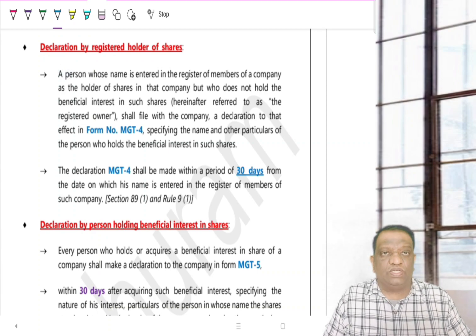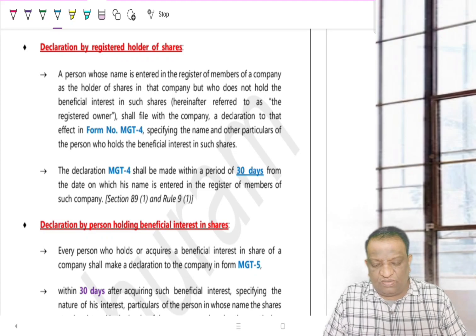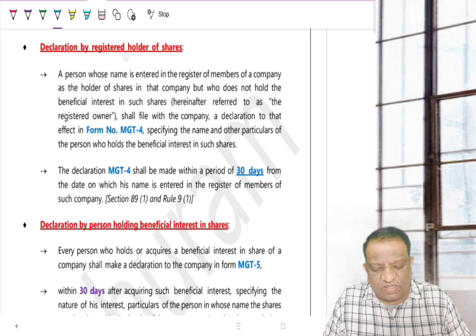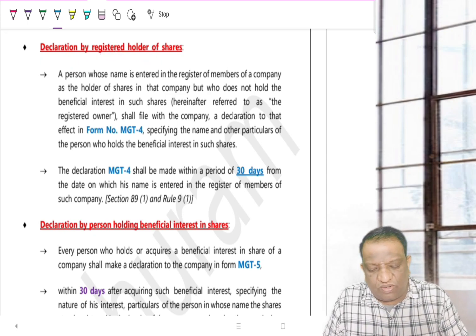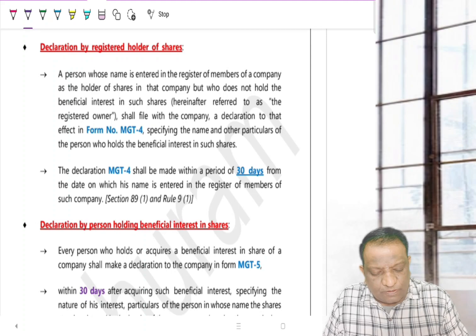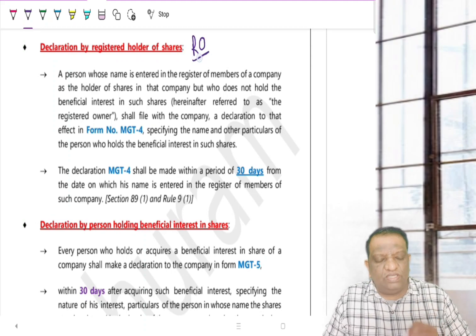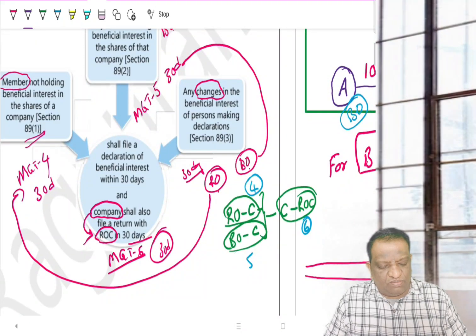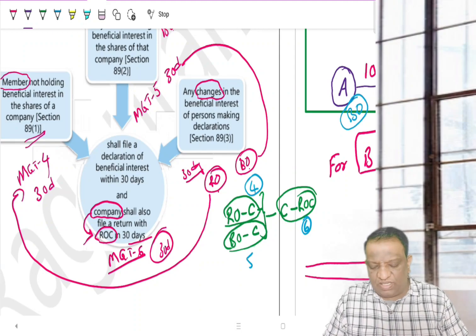Now these are the true sections of the Companies Act. Now I've taken it from ICSI material, but the same would be the material in any other professional course. Nobody can change the language of it because the major source of all this is the Companies Act. Now, declaration by the registered holder. When I say registered holder, we are talking about our registered owner. So, in our language, we are talking about a registered owner. So, the registered owner would be communicating with whom? Like we have taken, the registered owner would be communicating to the company. Through which form? Through the declaration MGT4. Within how many days? 30 days.